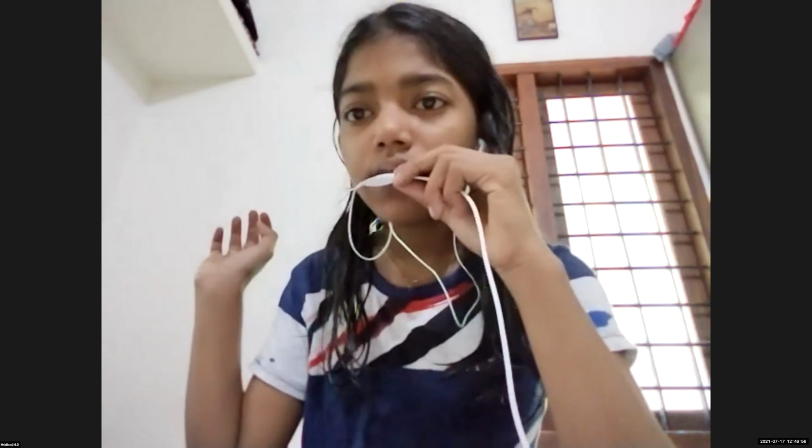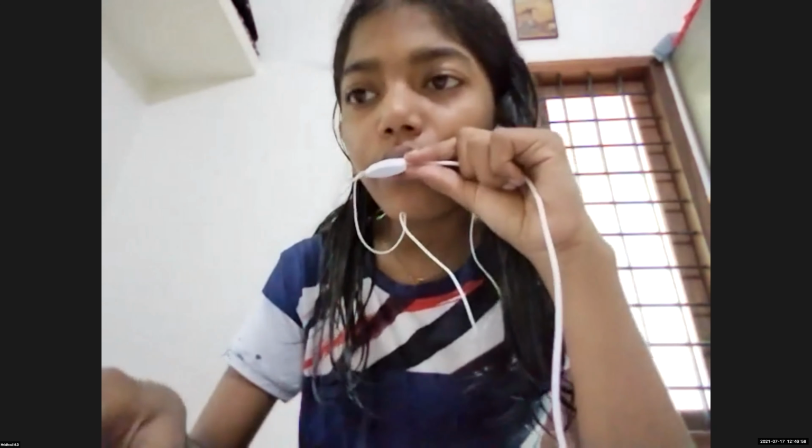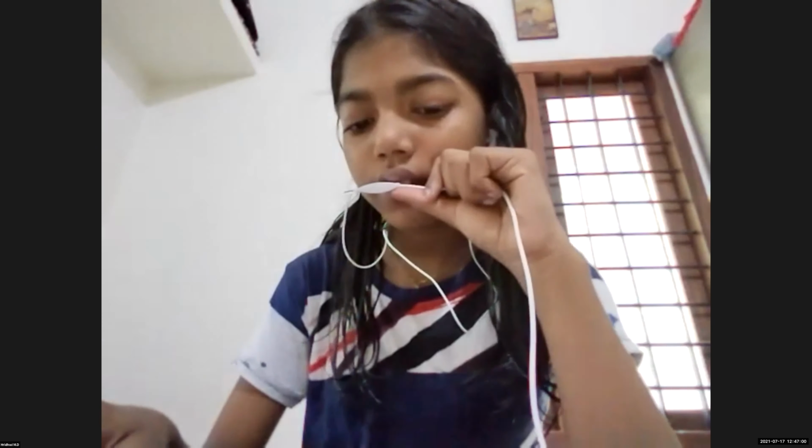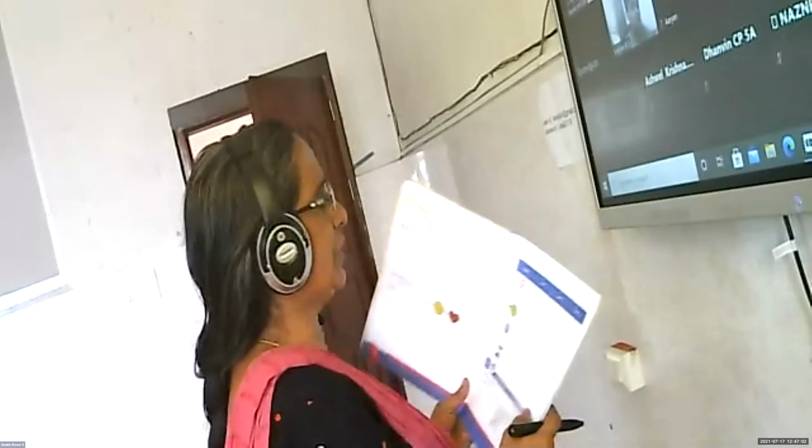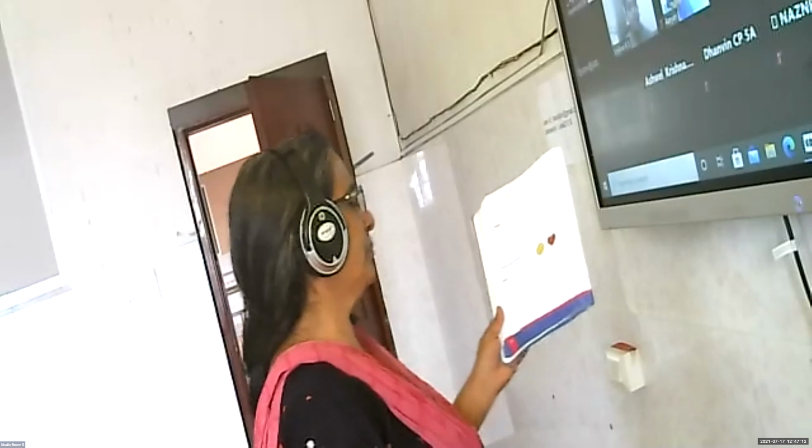Ma'am, I am coloring with my color pen. I told you that you can color it. If you want to color with sketch pen, you should color it very lightly. Lightly you should color, otherwise it will come on the other page. The ink will leak.